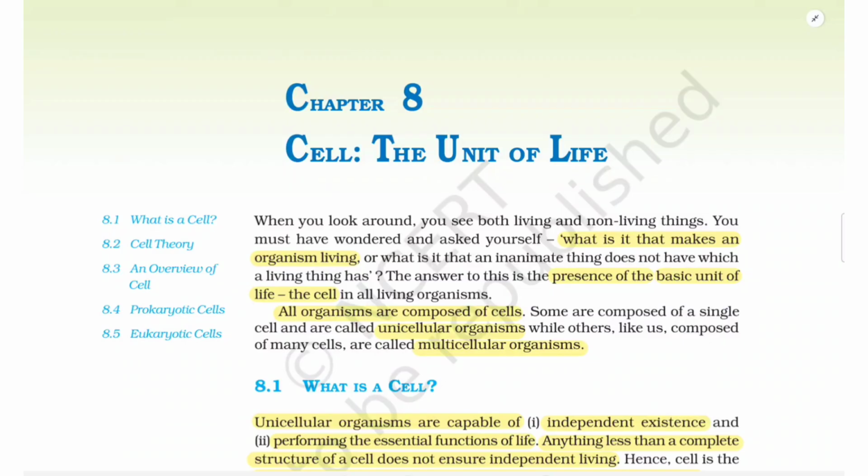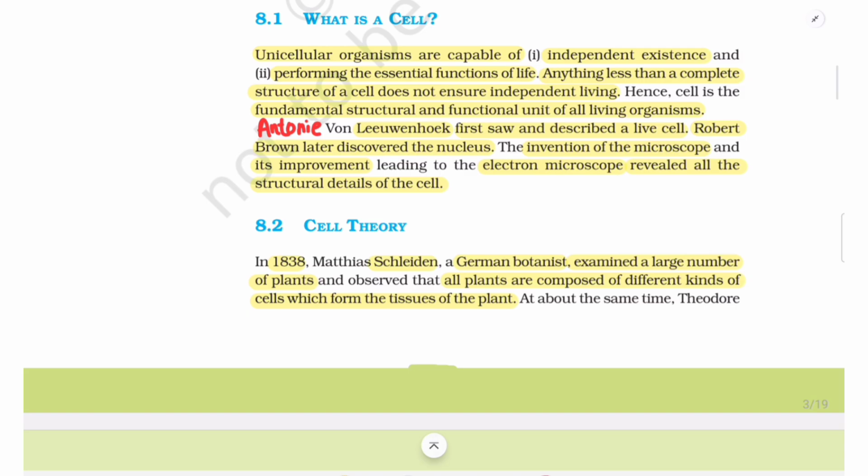The answer to this is the presence of the basic unit of life, the cell, in all living organisms. All organisms are composed of cells. Some are composed of a single cell and are called unicellular organisms, while others, like us, composed of many cells, are called multicellular organisms. 8.1 What is a cell?